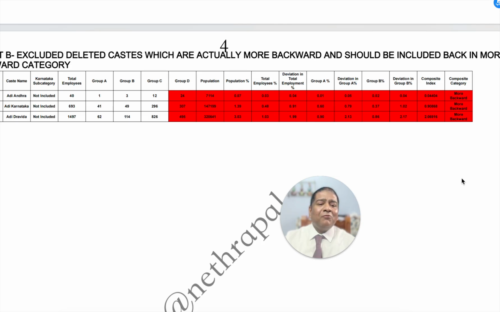It will be unfair if you do not take this caste into the more backward community, because see, all the group A percentage, group B percentage is negligible, less than 1% they have. You can see that very well. So where do they have representation?